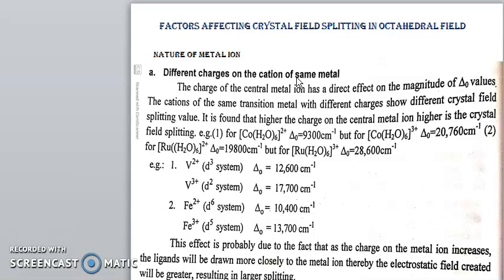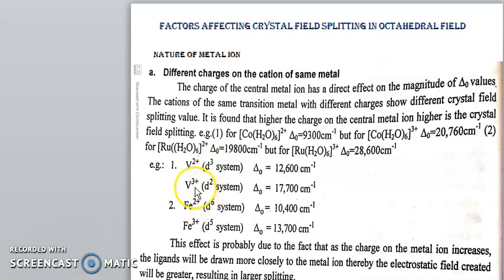Consider one case, any transition metal but having a different charge. Suppose here is the example, vanadium. In the first case vanadium is in 2 plus, and here is the second case, vanadium in 3 plus. So this affects the crystal field splitting. When vanadium is in 2 plus, there is the d3 system or d3 case.